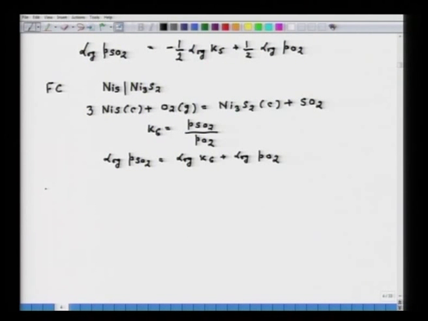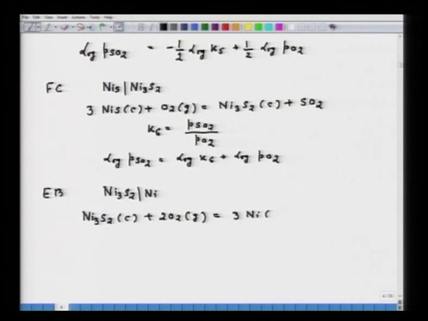Now, the last line EB, it represents the equilibrium between Ni3S2 and Ni. So, we can put the equation Ni3S2 condensed phase plus 2 O2 gaseous phase, that will be equal to 3 nickel condensed phase plus 2 SO2.